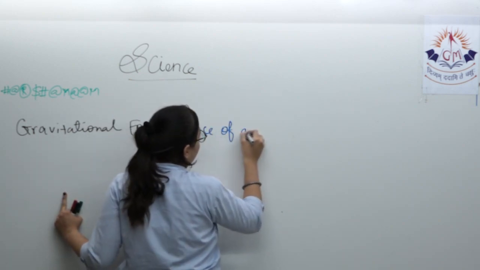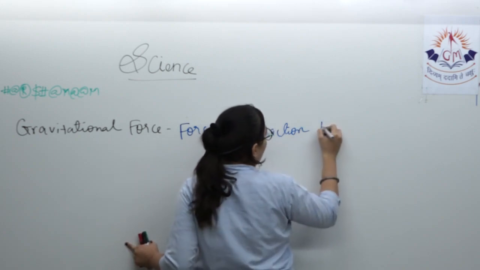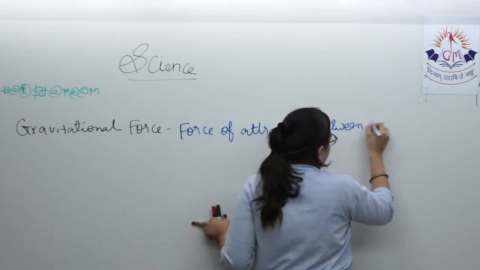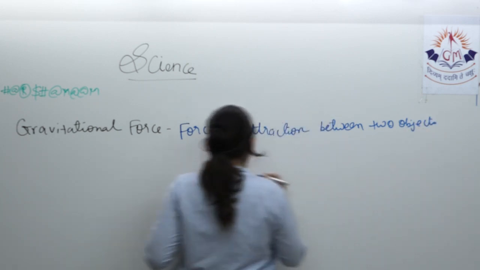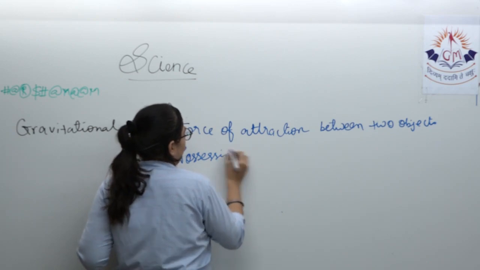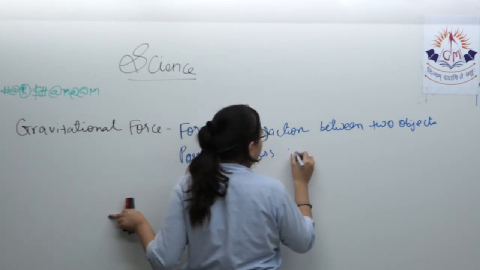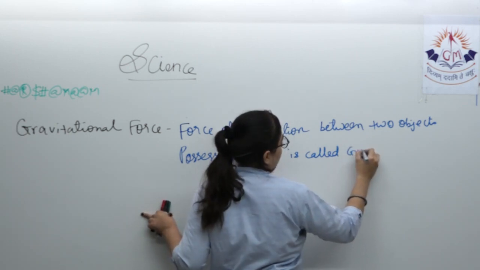Force of attraction between two objects possessing mass is called gravitational force.